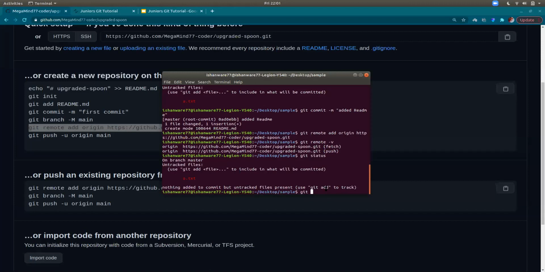You can refer to the slides. We'll give you the slides. Exactly, all the commands are in the slides. Yeah. So git add readme.md is the command.